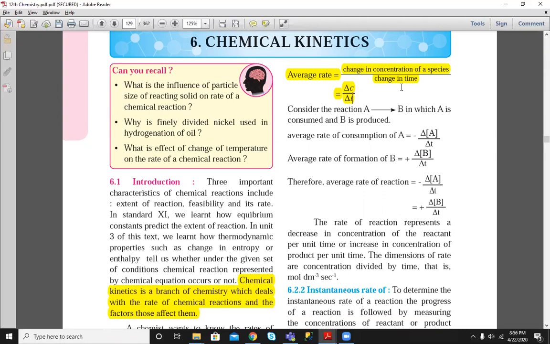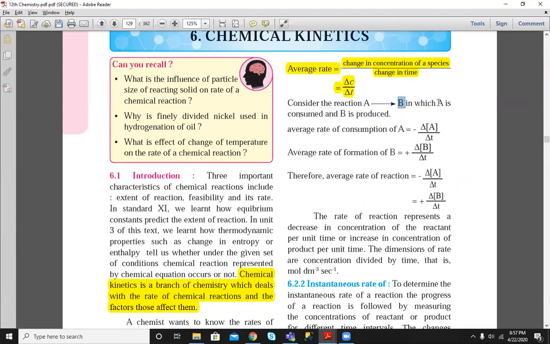Okay, so what is the unit of concentration? Mole per dm cube or mole dm minus cube. So here is the reaction they have given. A is a reactant and B is the product. So A is consumed, and we know that in reaction the reactant gets consumed and product is produced. So from the formula, average rate of consumption of A is minus del A by del T.